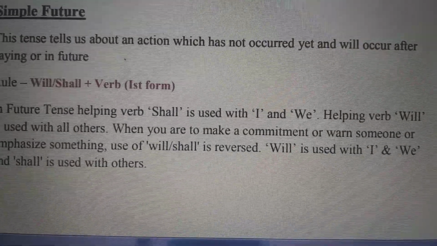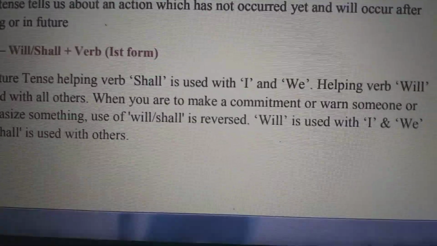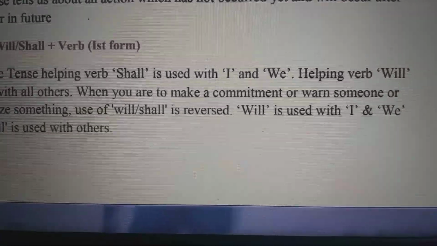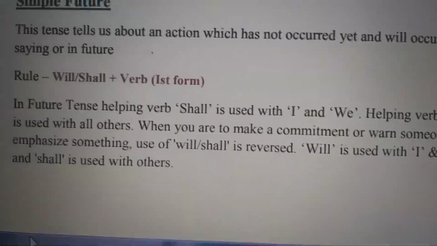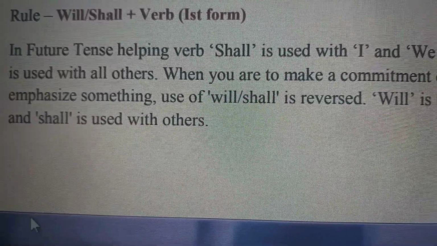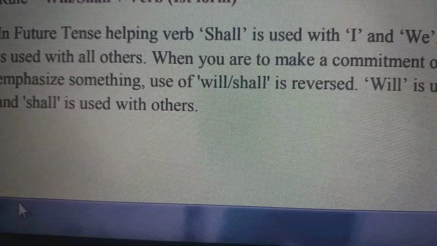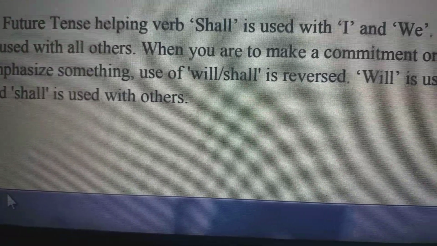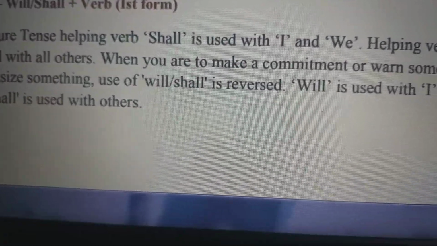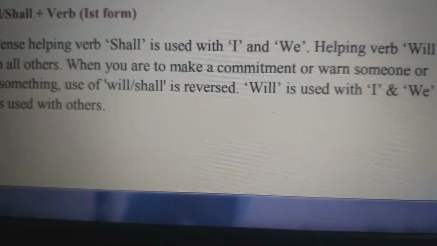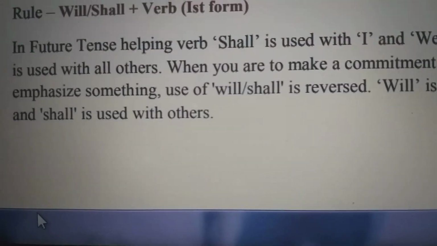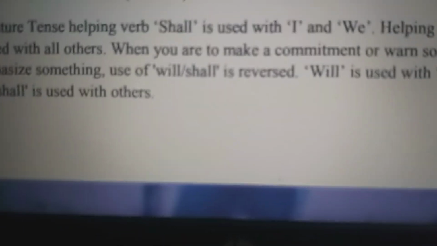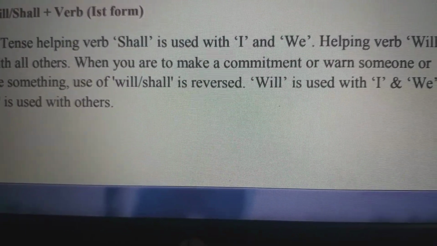Now the future tense helping verb shall is used with I and we, and helping verb will is used with all others. I shall, I will is also used, and we shall. When you are making a commitment, or warning someone, or emphasizing something, the use of will or shall is reversed.